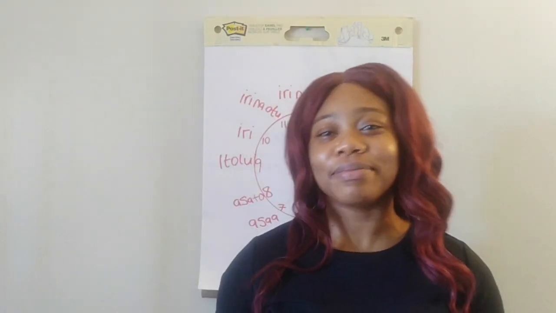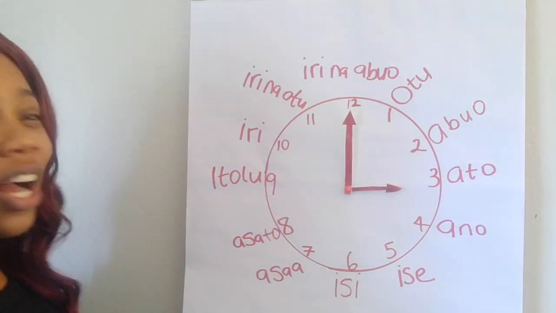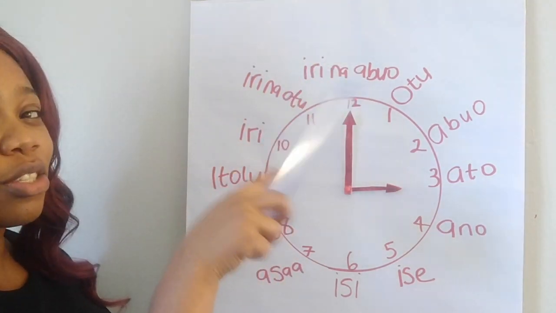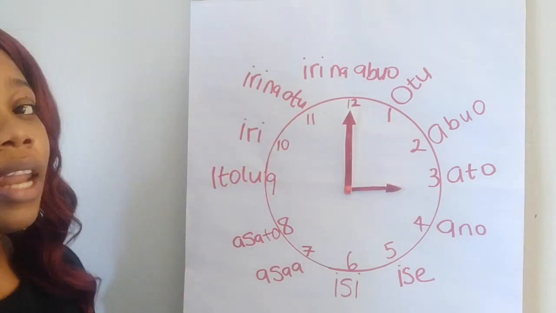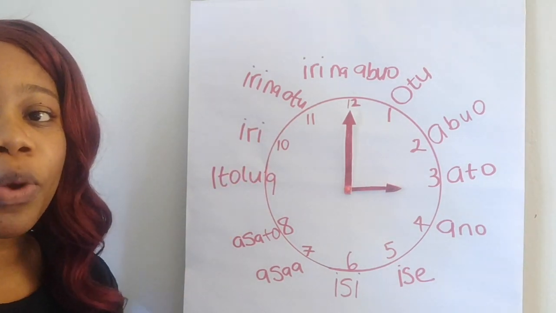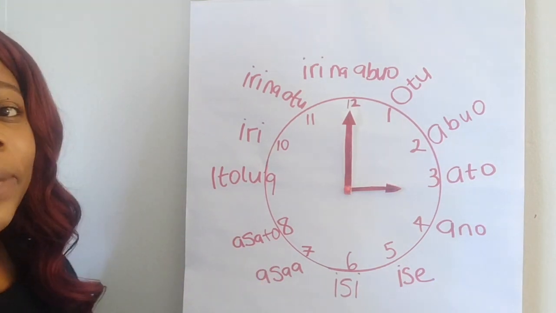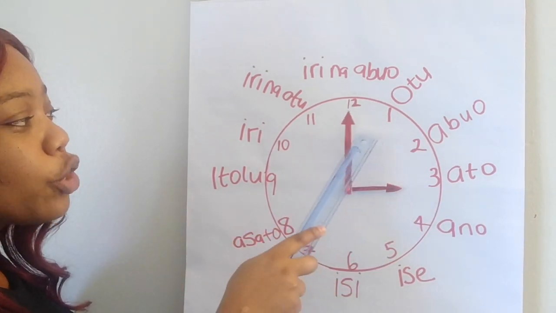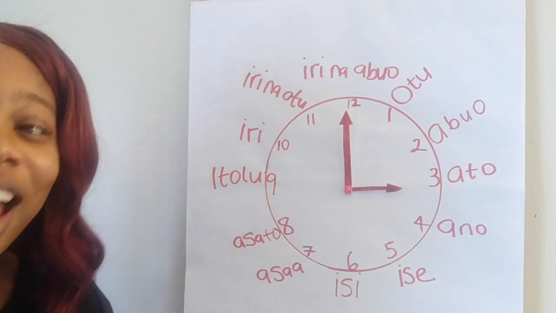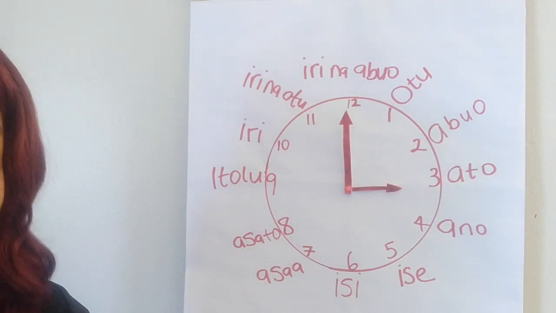We're just gonna jump right into it, okay? So for today's class, I drew the clock. This is iri abua because it's too long, I had to squeeze it in. This is iri na otu. And I'm gonna put some of the words that I already mentioned in the beginning on the screen. But here we go. So it's 12 here and it's 3. Usually you would say it's 3 o'clock, right?